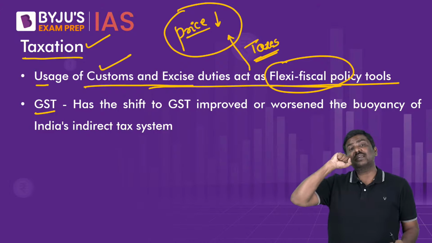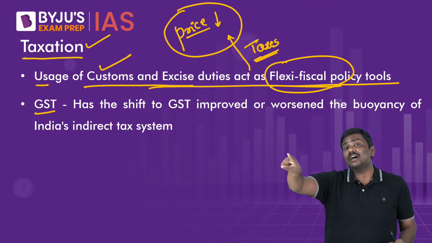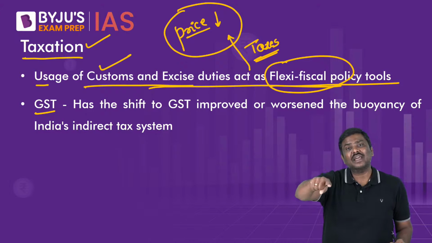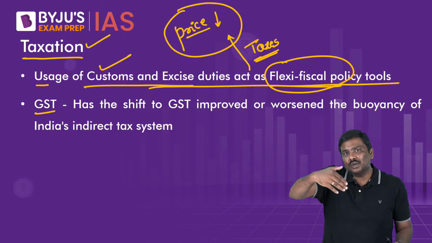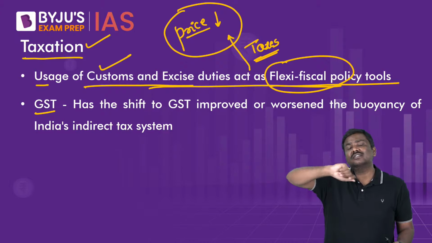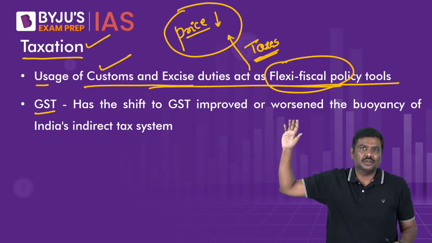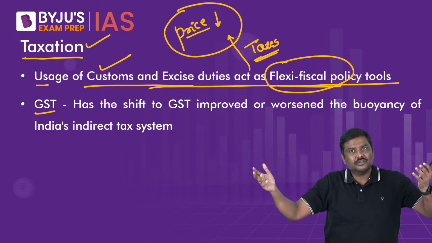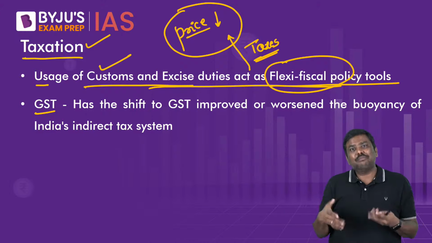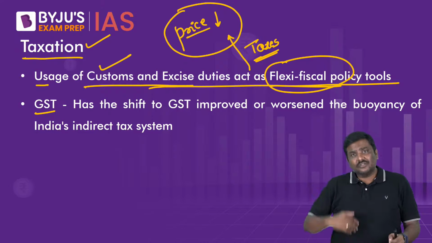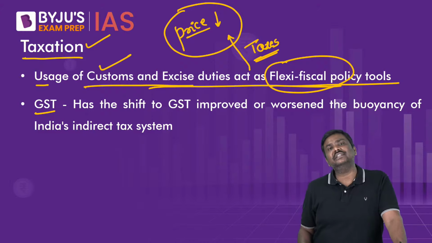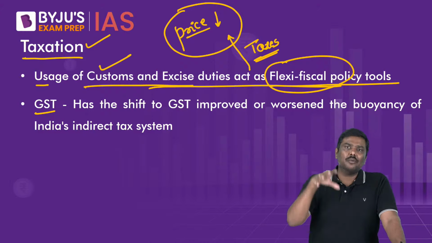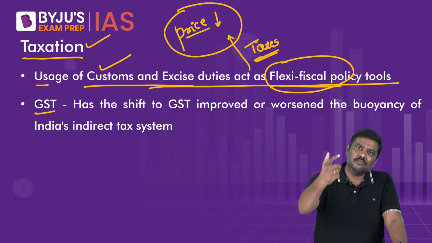Government provided more and more subsidies in order to ensure that farmers will not be paying higher amount of prices for these fertilizers. If government had basically left the market to decide based on the import price, rupee depreciation, etc., the prices of the fertilizers would have simply shot through the roof. And many of the farmers will not be able to purchase them. Even if they purchase, now the input cost would be higher. If the input cost is higher, don't you think that will contribute again to the supply side inflation in the domestic market? So keeping in mind all these factors, Government of India decided, let me provide more subsidies.